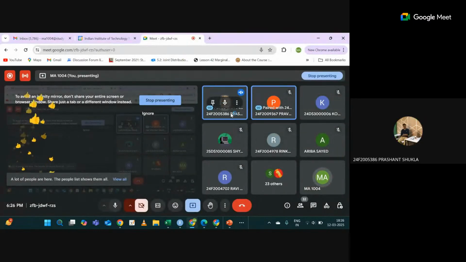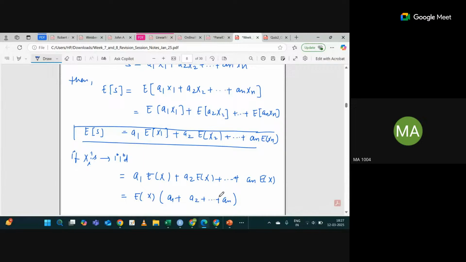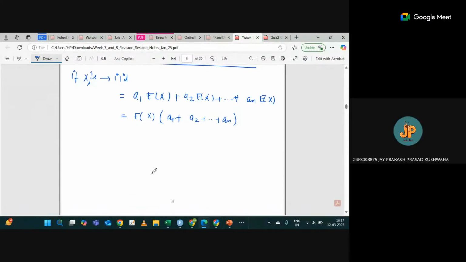There is some background noise. Okay, is this clear? This part, the difference between IID and independent part.